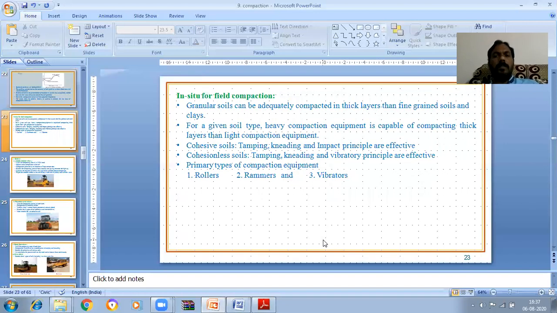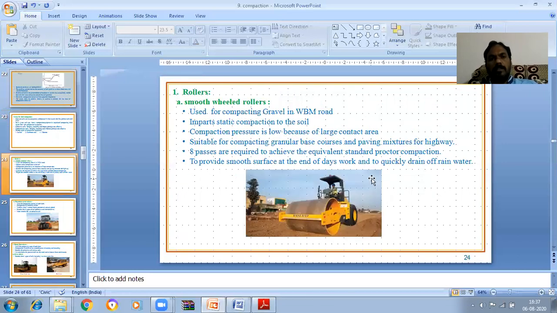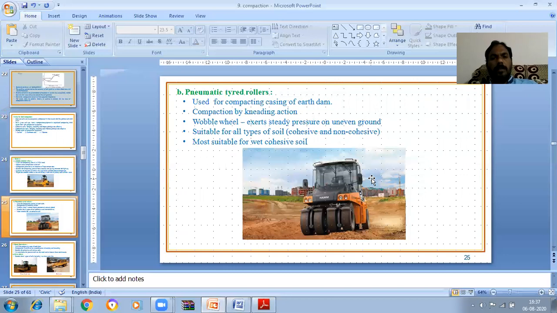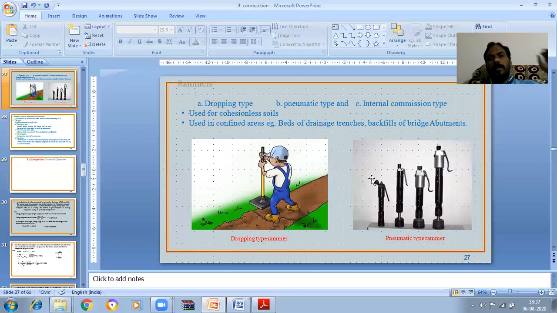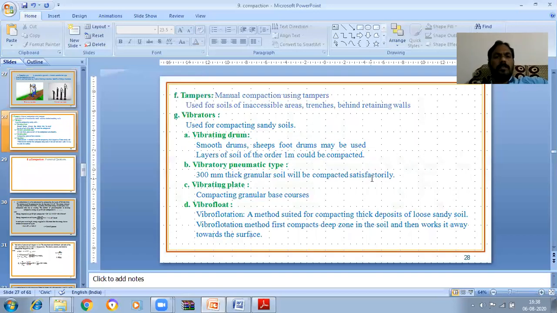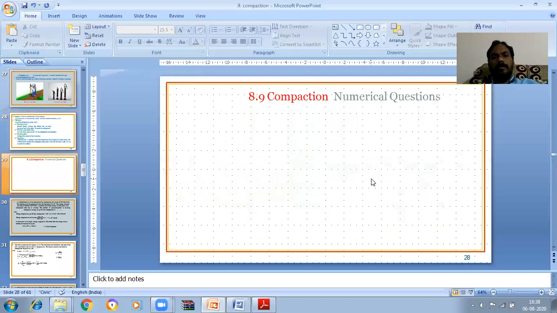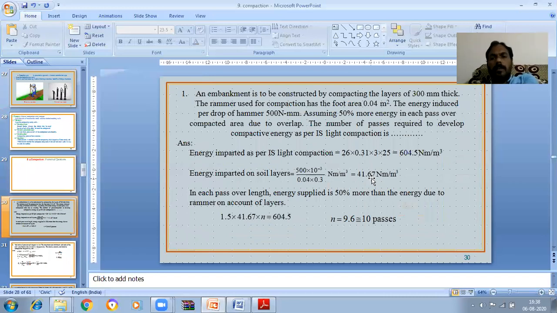Then these are the equipment used to do the compaction. There are mainly three types of equipment: rollers, rammers, and vibrators. We have discussed that the rollers are smooth wheel rollers, pneumatic type rollers, sheep foot rollers, and grid rollers. Rammers are dropping type, pneumatic type, and internal combustion type. Then the last one is vibrators: vibrating drum, vibratory pneumatic type, vibrating plates, then vibroflot. These are the various vibrators. Then we have solved some problems also.